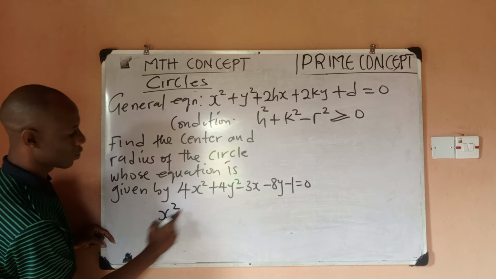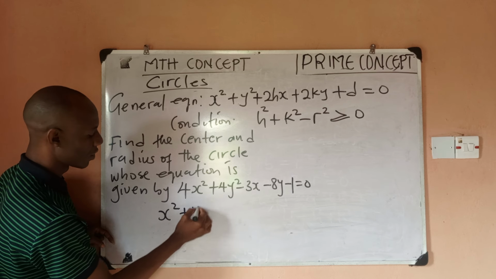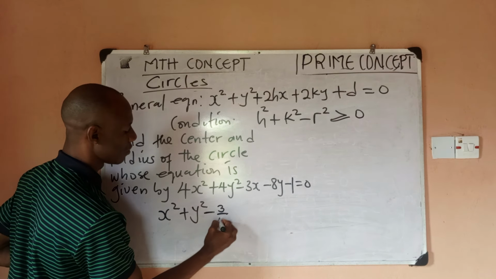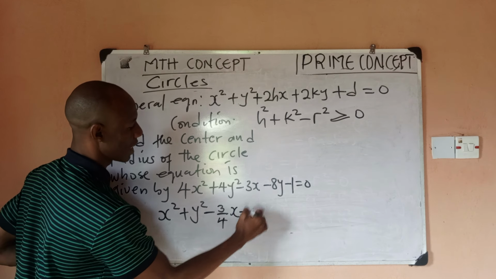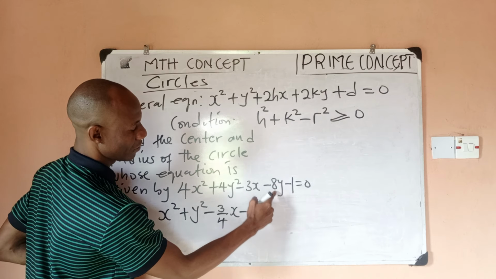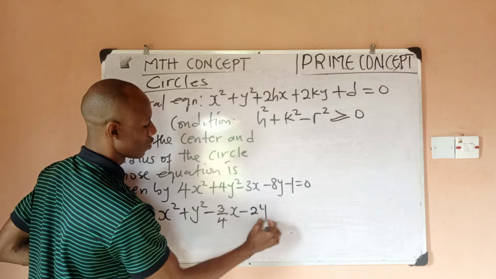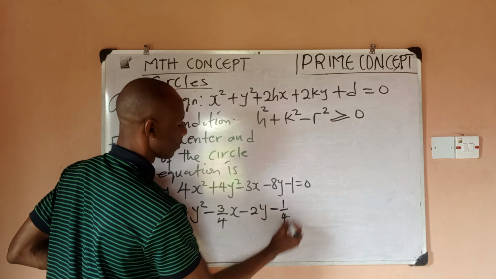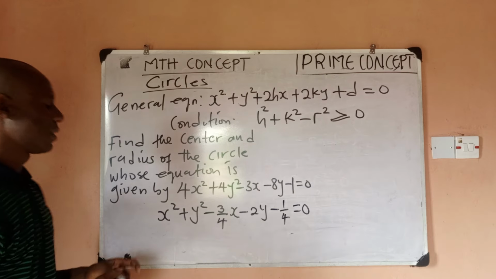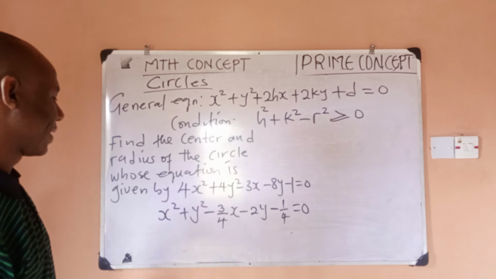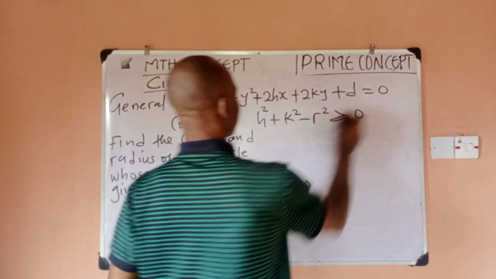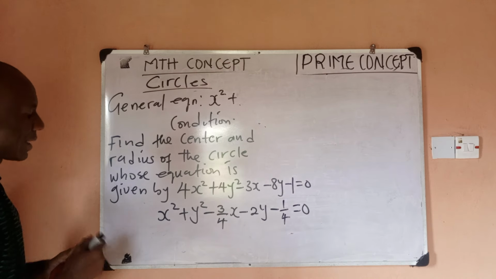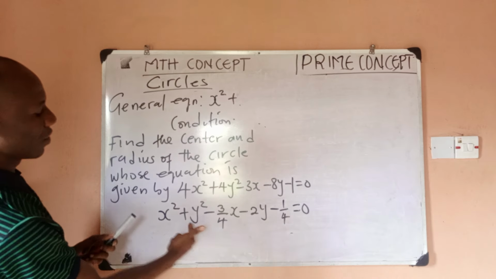So I have x squared plus y squared. I would have minus 3 over 4x. I would have minus 8 divided by 4, which is what? 2y. And then I'll have minus 1 divided by 4. This should be equal to what? 0, right? The next thing I want to do is to find my center,